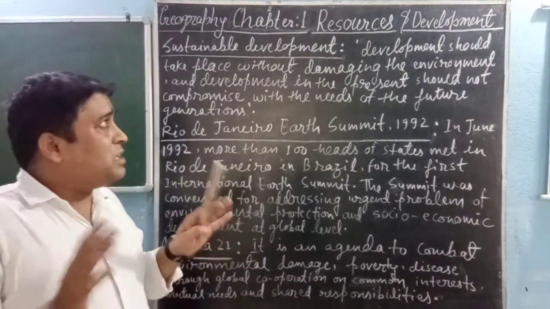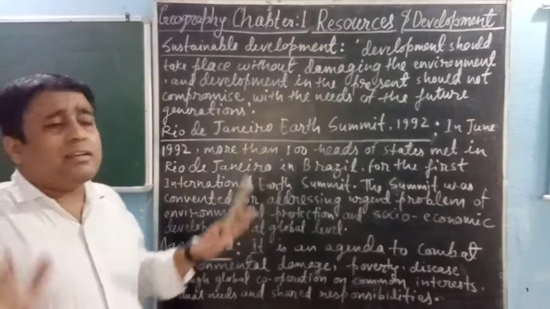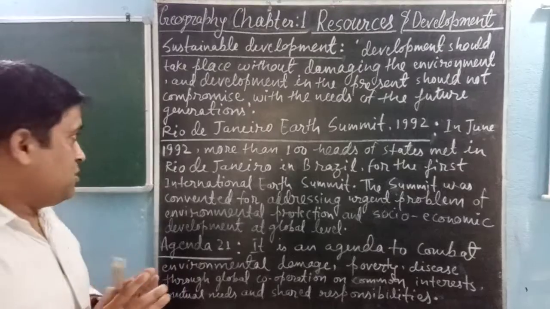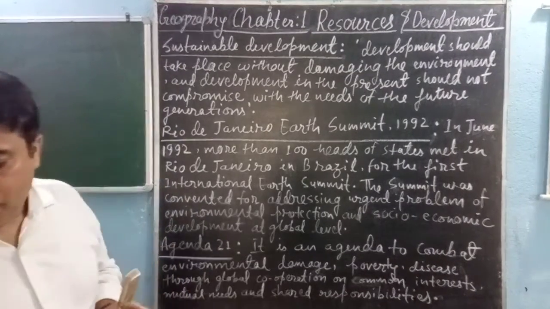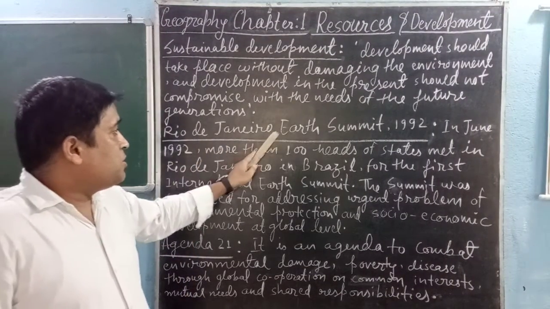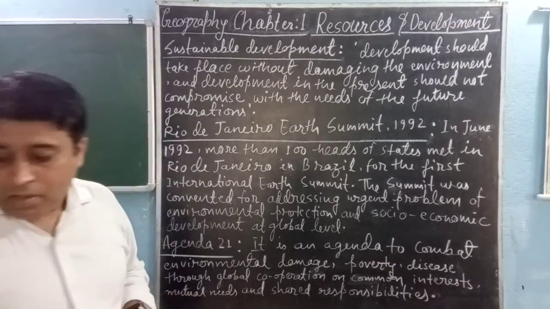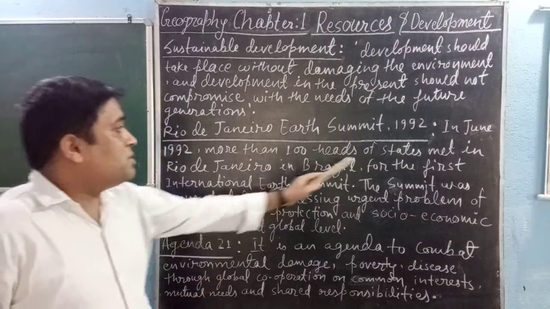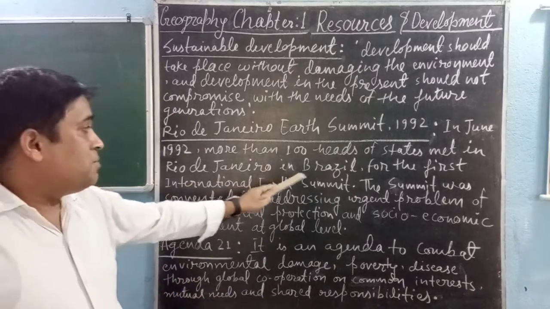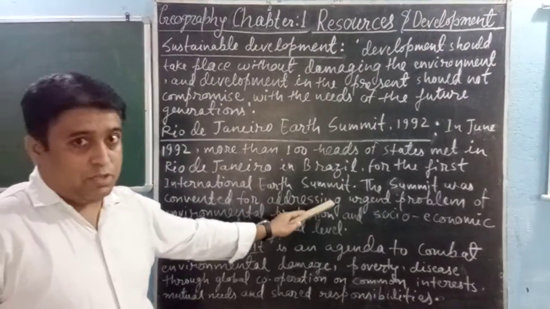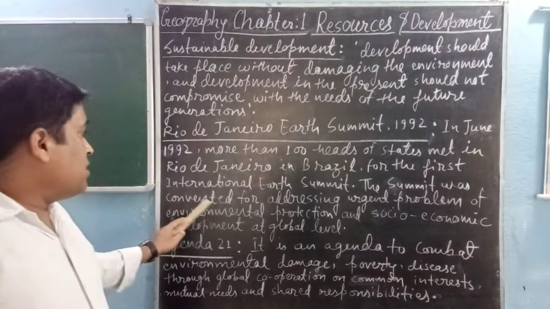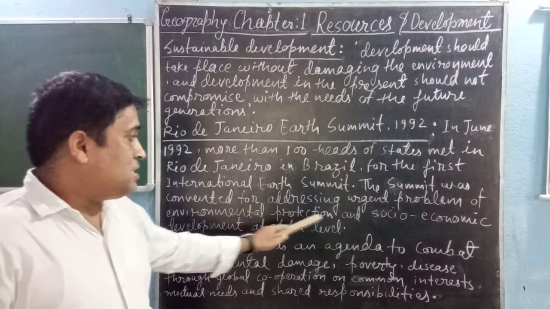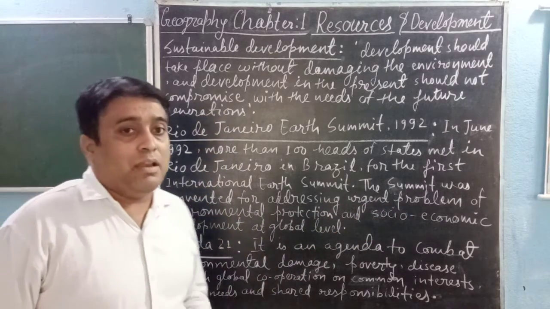Development should take place without damaging the environment, and development in the present should not compromise with the needs of the future generation, right? The second topic is very important: the Rio de Janeiro Earth Summit 1992. Students, in June 1992, more than 100 heads of states met in Rio de Janeiro in Brazil for the first International Earth Summit. The summit was convened for addressing the urgent problems of environment protection and socio-economic development at global level.